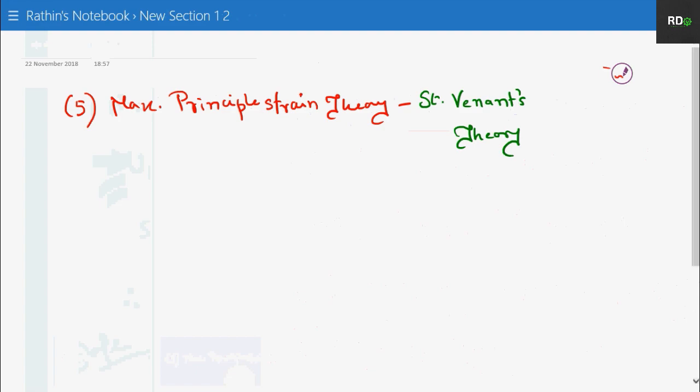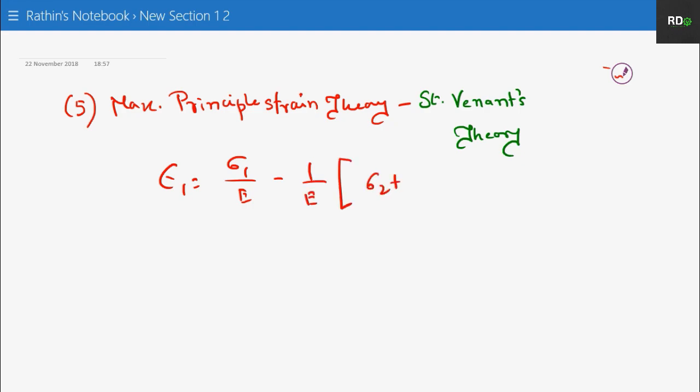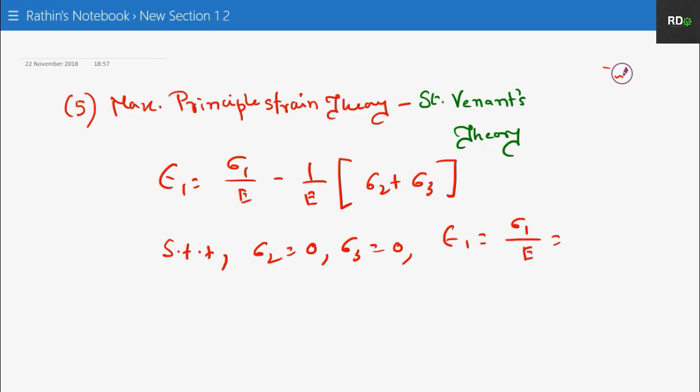Coming to the fifth, it is the maximum principal strain theory. As you know, epsilon 1 can be written as sigma 1 by E minus 1 by E into sigma 2 plus sigma 3. In three-dimensional strain condition we have already seen this formula. In your simple tension test, sigma 2 will be equal to 0, sigma 3 is also equal to 0. Then your epsilon 1 will be equal to sigma 1 by E, which can be written as sigma yt by E.